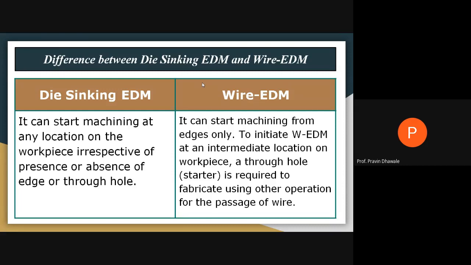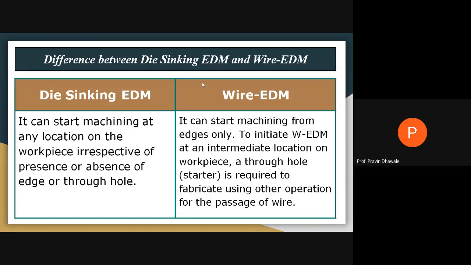To initiate a wire cut EDM process at an intermediate location on a workpiece, a starter hole, a through hole, is required that will be fabricated using other operations for the passage of the wire. Means, in case of a wire cut EDM machine, we can start the machining from the edges of the workpiece only.